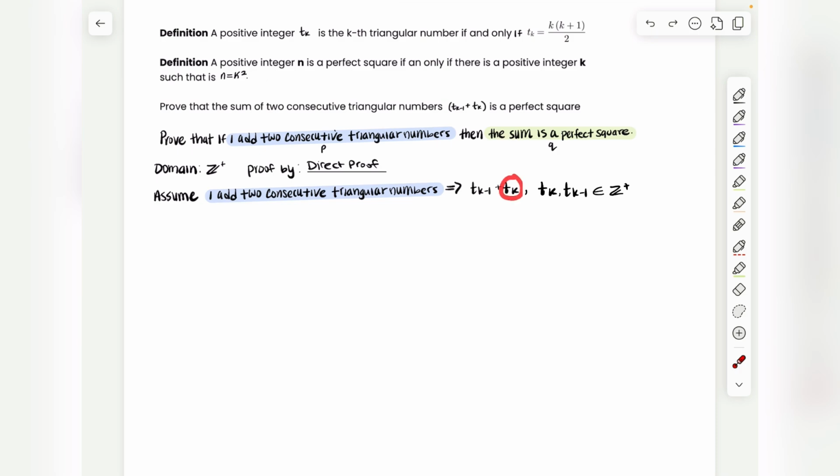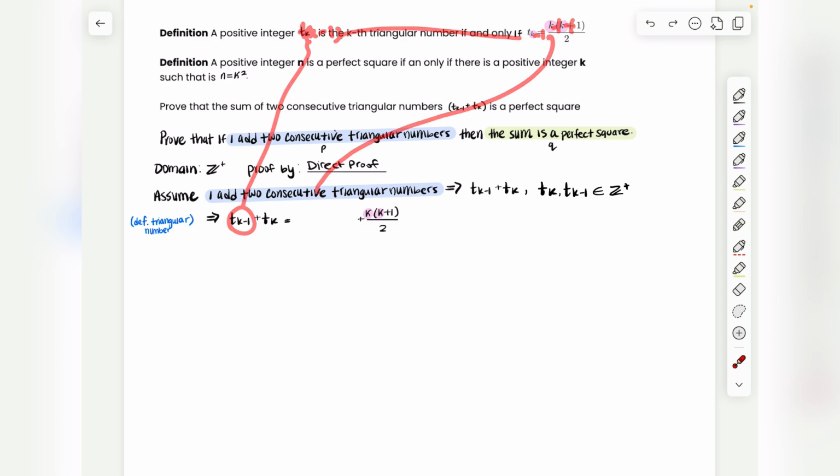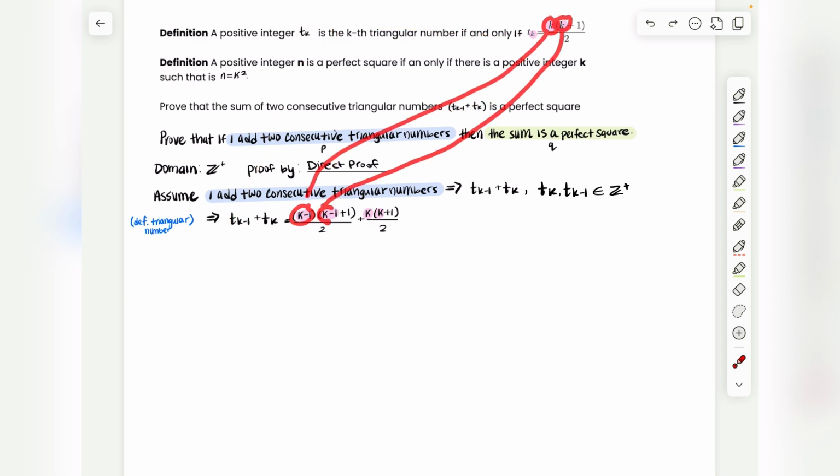We have two triangular numbers. We know that if we have a triangular number, then it's equal to this stuff right over here. So using the definition of a triangular number, you can say that this triangular number is going to be equal to k times quantity of k plus 1 over 2. And if you have this triangular number, it's t_(k-1). So wherever you see a k, you're going to replace it with a k minus 1. So that's why over here, you're going to see k minus 1, then the plus 1, all over 2.